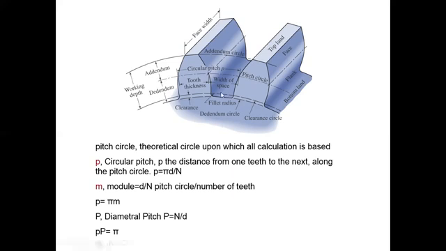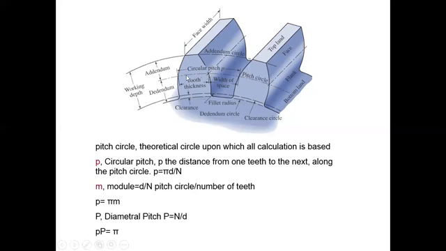Right. So the tooth thickness and circular pitch are also taken. Right. Pitch circle. Now the center of the teeth, or you can say the center between addendum and dedendum, right, is the center of the teeth.